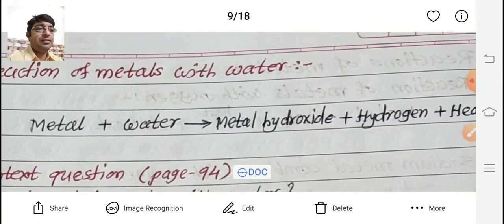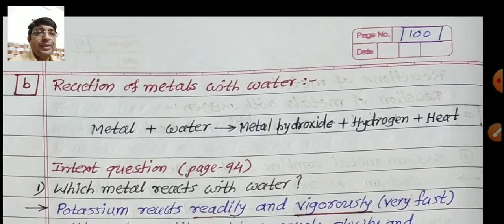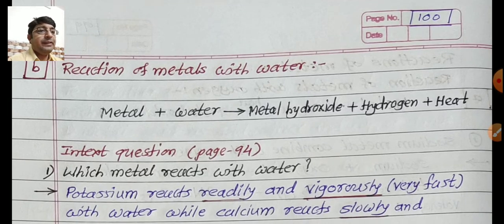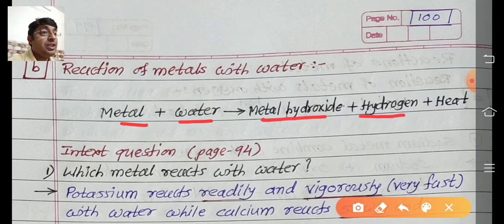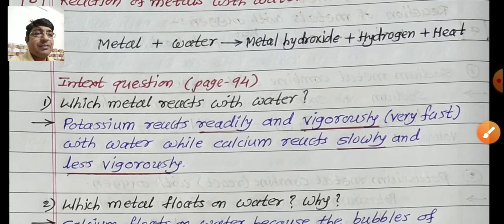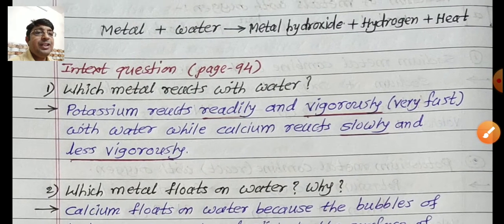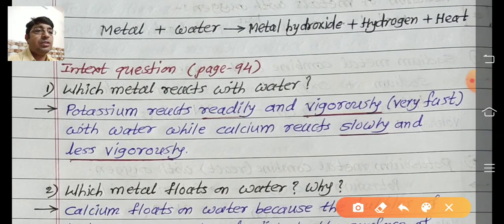See the answer here. So what type of reaction? Second, metal with water. Metal reacts with water to form metal hydroxide. Hydrogen gas is released, and heat is also released in this type of reaction. Now the textbook question: which metal reacts with water?